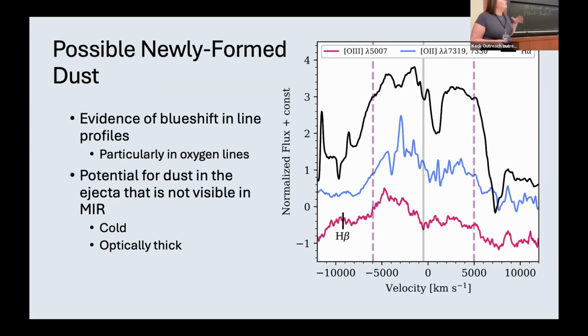One of the ways that we can look for newly formed dust in the case where that dust is optically thick, and we would not be able to see it in the mid-infrared yet, is to look at the optical spectra. And you can see here, especially in the oxygen profiles, there's like a bite taken out of this profile, which suggests that it could be dust attenuated. So the dust in the ejecta is blocking some of the light from the far side of the ejecta as it passes in our line of sight. And so really one of the only ways we can be able to see and try and understand this dust at early times could be through the optical spectra, if this is what is happening.